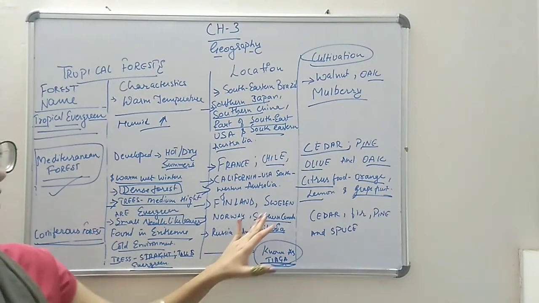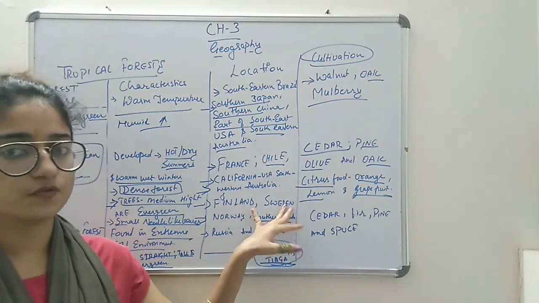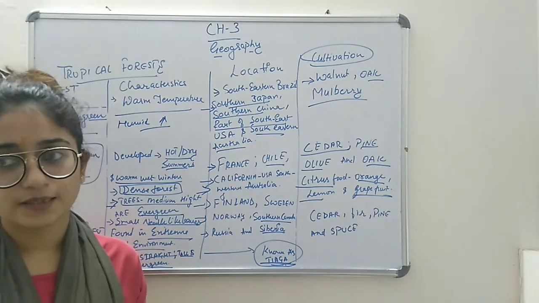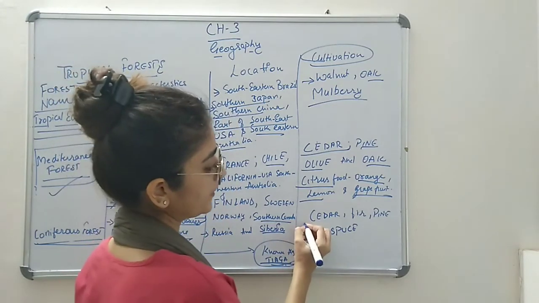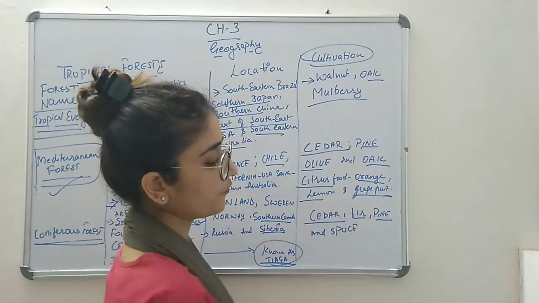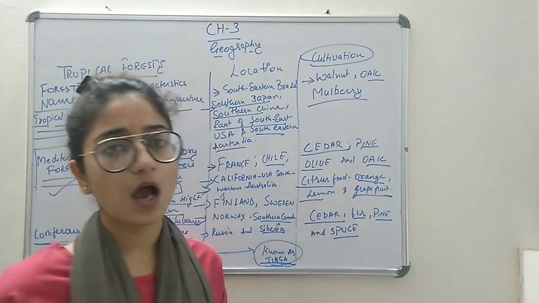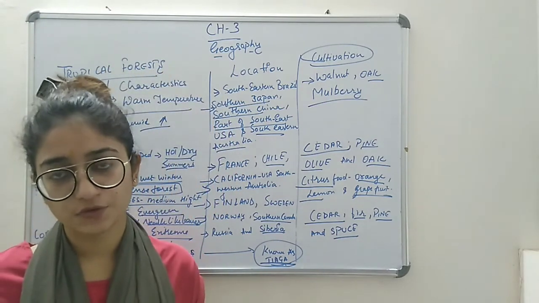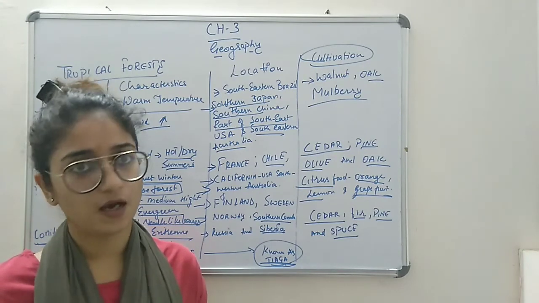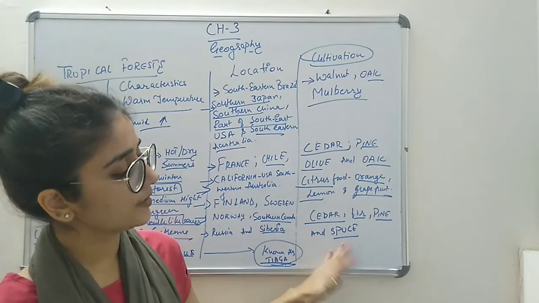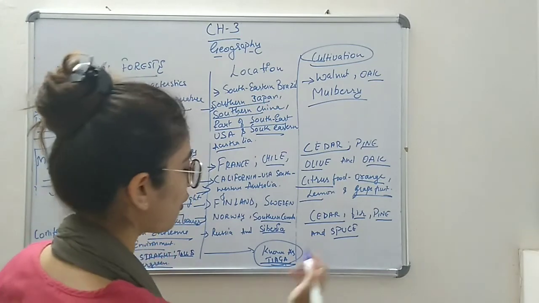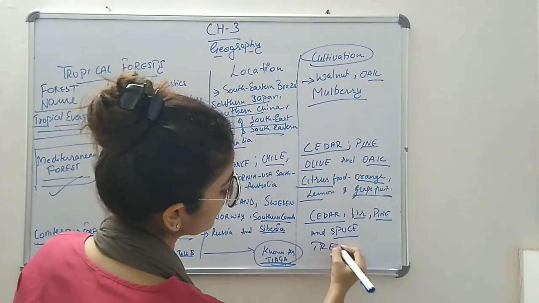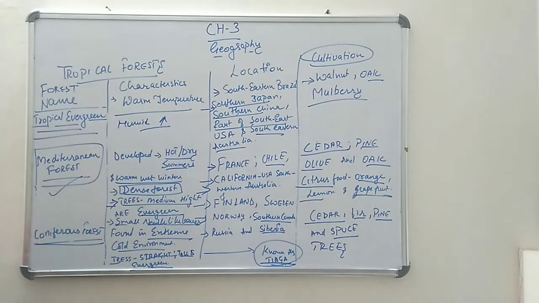Now coming to the cultivation part, cedar, fir, pine and spruce are the trees which are grown in this forest.